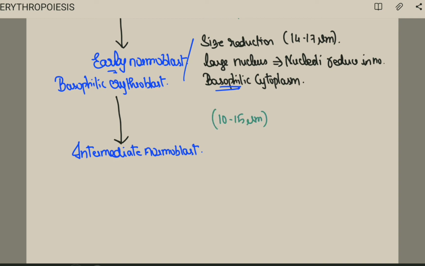And the nucleus, if you see, condenses into clumps. That is chromatin lumps. So the nucleus will be condensing into chromatin lumps.